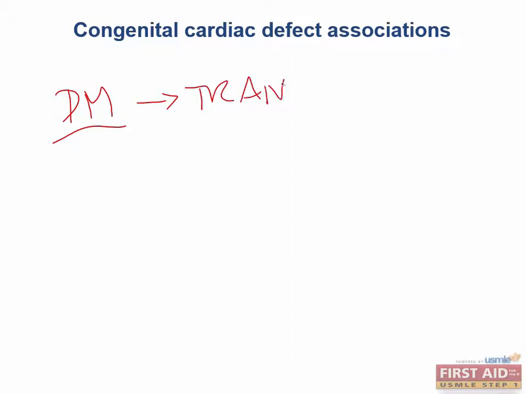Now, an infant born to a diabetic mother is predisposed to what? Transposition of the great vessels. Why? High levels of glucose are very, very dangerous. They interfere with normal cell signaling, particularly in the cell signaling of the aorticopulmonary septum and the neural crest cells in that area.